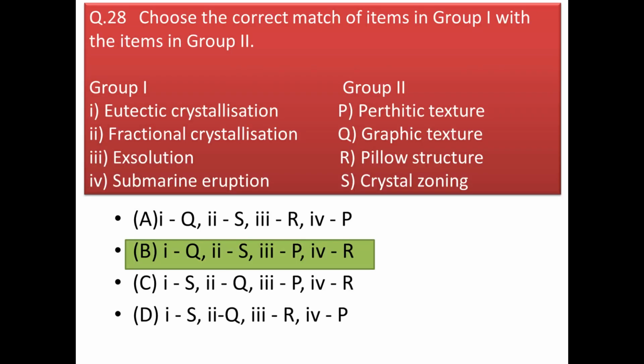Next we have a match the column question. Here in group 1 we have the mode of crystallization and in group 2 we have the resulting texture. So eutectic crystallization results in graphic texture, fractional crystallization results in crystal zoning, exsolution results in porphyritic texture, and submarine eruption results in pillow structure. Because in submarine condition when the lava erupts it directly comes in contact with water and it cools down very fast. As a result it forms pillow structure.